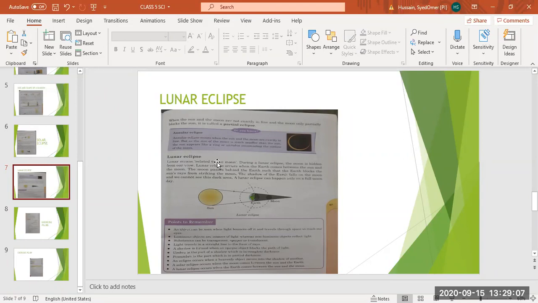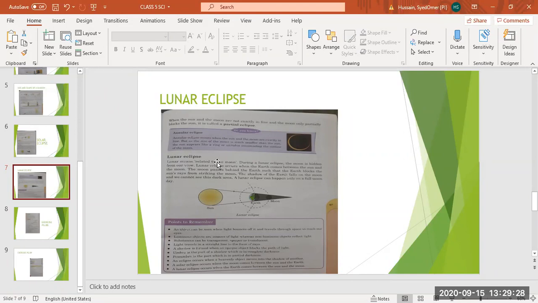What is annulus? A ring. It will form a ring surrounding the outline of the moon. Because the moon is smaller than the sun, it will form an outline around the moon to show its light. So this is known as an annular eclipse.